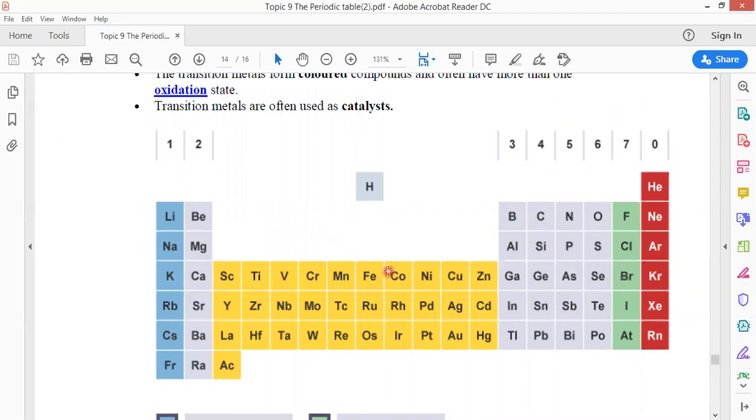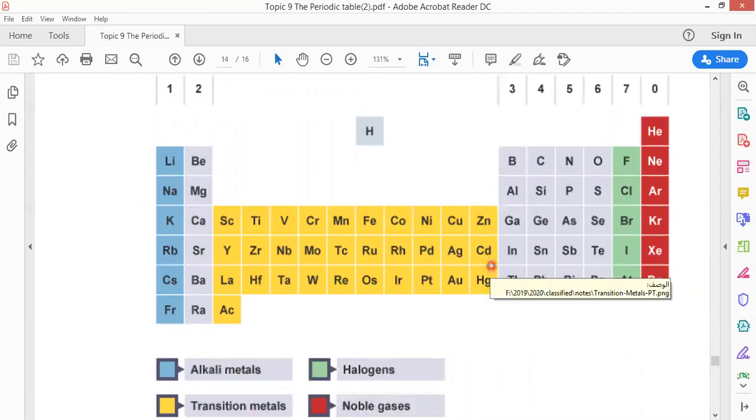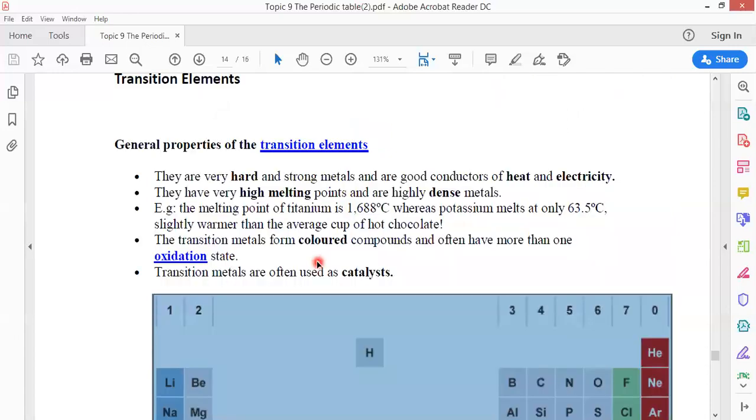Transition elements have properties of metals: high melting point, high boiling point, shiny, malleable, which means they can be hammered into different shapes without cracking, and ductile, which means they can be drawn into wires. These elements are reactive, but less reactive than group number 1 metals.